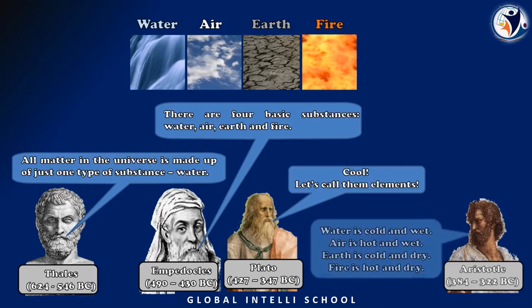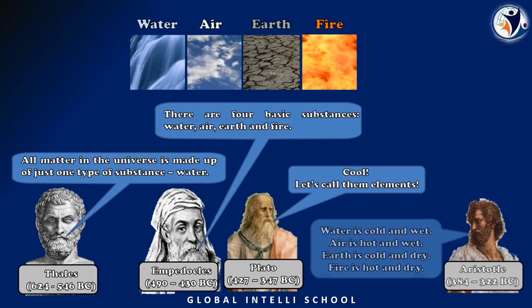And earth is most probably cold; whenever it is exposed to the sun, then only it will be hot. Those are the general characteristics. Earth is cold and dry. Now coming to fire: fire will be hot and dry.